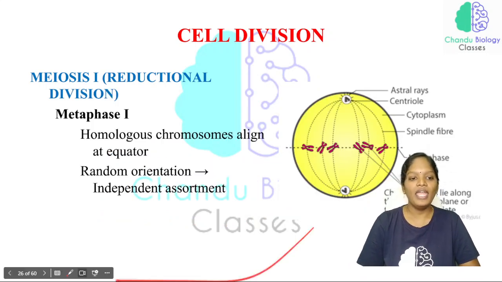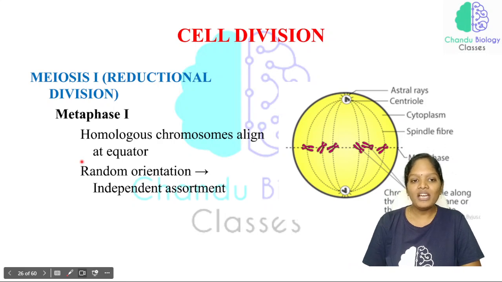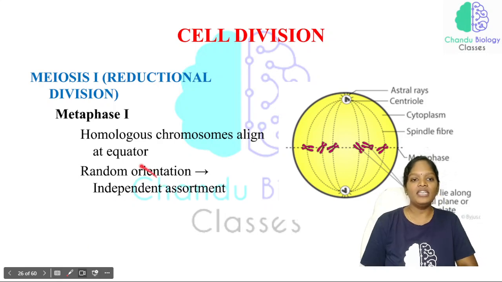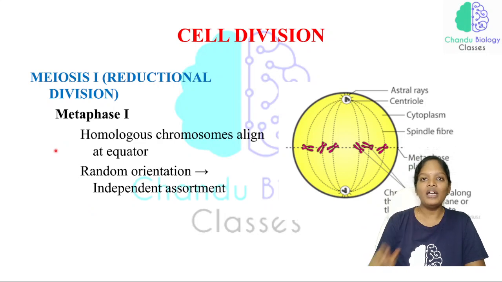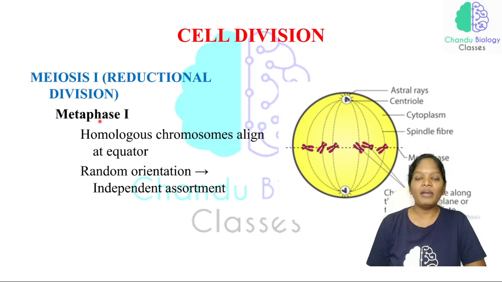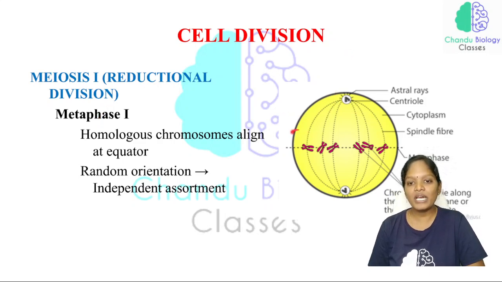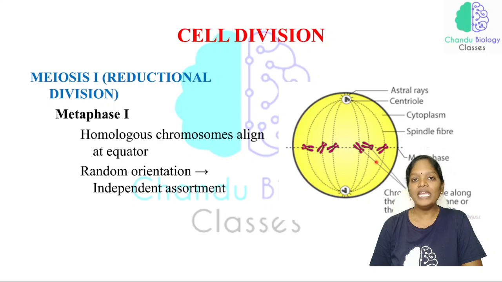Now, metaphase 1. In metaphase 1, the homologous chromosomes align at the equator. All these processes are similar to mitosis. In mitosis we also discussed the metaphase, where the chromosomes are always aligned at the center of the cell, that is, at the equatorial plate.